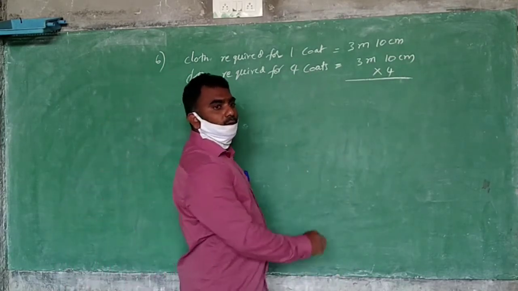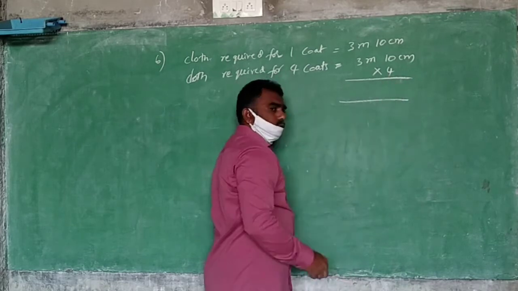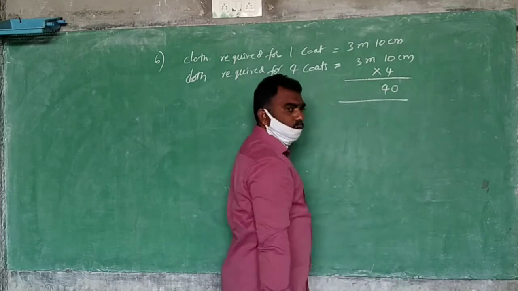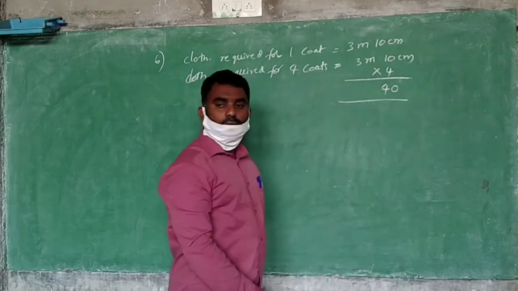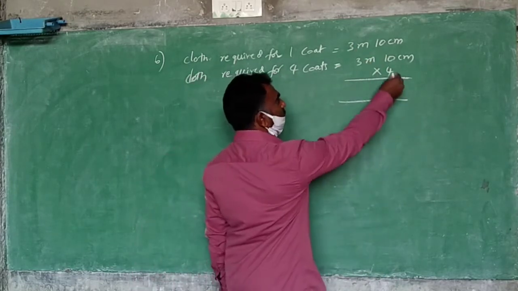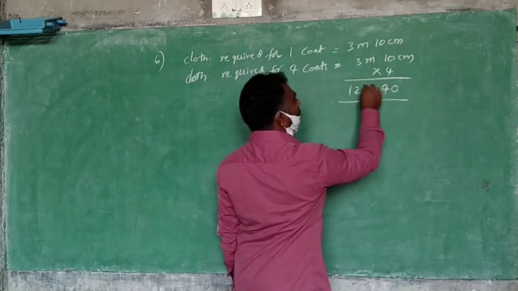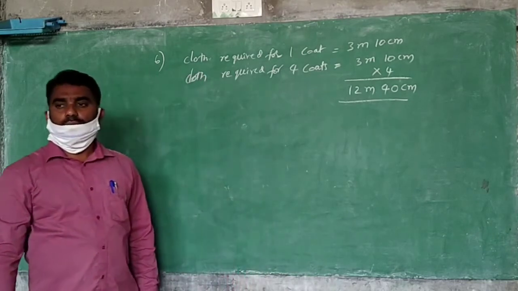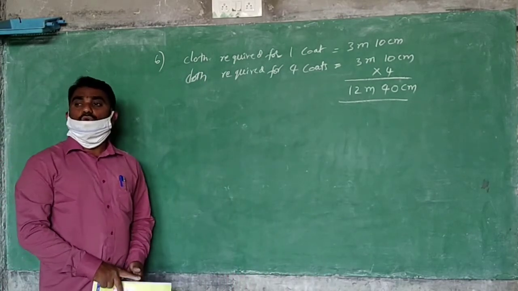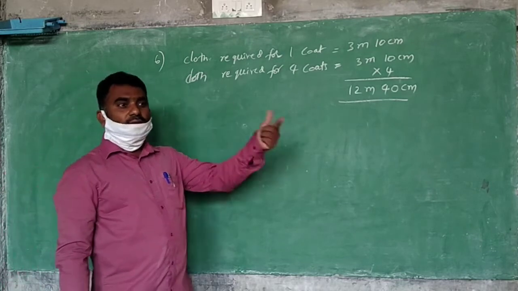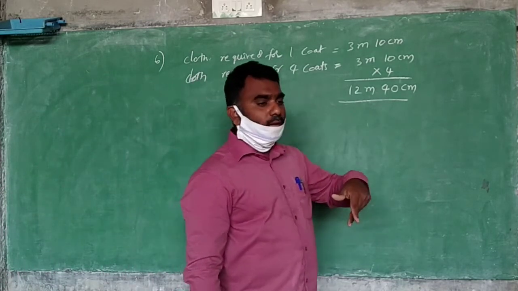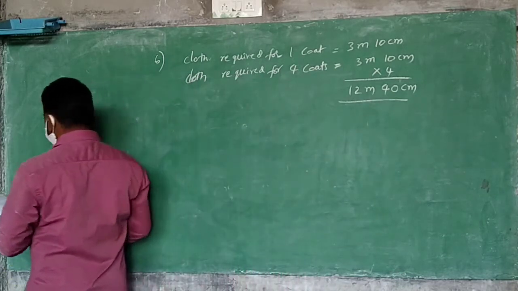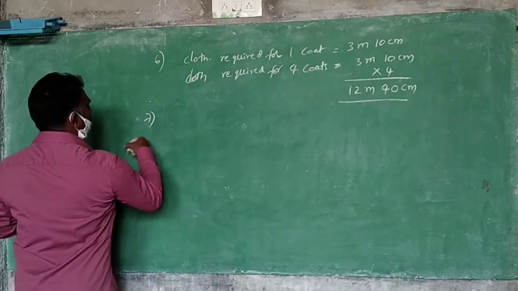Can you multiply? Yes. How to say? 4 zeros are 0. 4 ones are 4. If a carry comes, we will take it here. Next, 4 threes are 12. So you will say 12 meters 40 centimeters. Okay, remember that when you know for one, if you are finding for more, what should we do? We have to do the multiplication. Okay, the 7th one also I will explain after this.